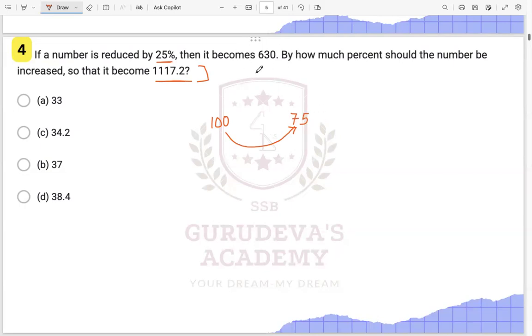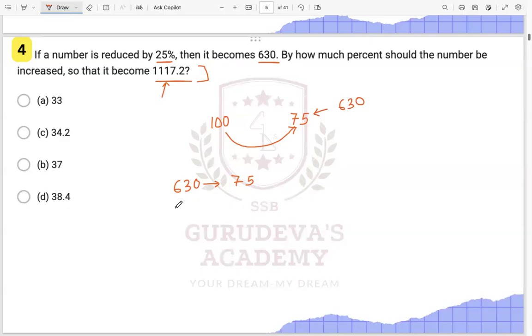Then it becomes 630. So the value of this 75 is given to you as 630 over here, right? So if 630 is given to you as 75, you need to find the value of this particular number. This will become how much percent?